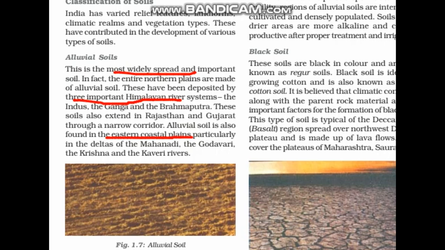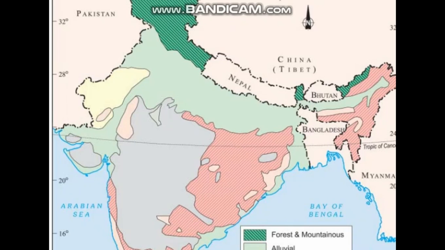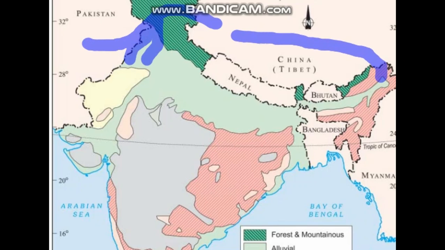Let's have a look at this with the help of a map. As you can see in the India map, major rivers like the Indus, which has its own tributaries, Satluj, Ravi, Beas, along with the river Brahmaputra, which enters India from the east through the northeastern states.